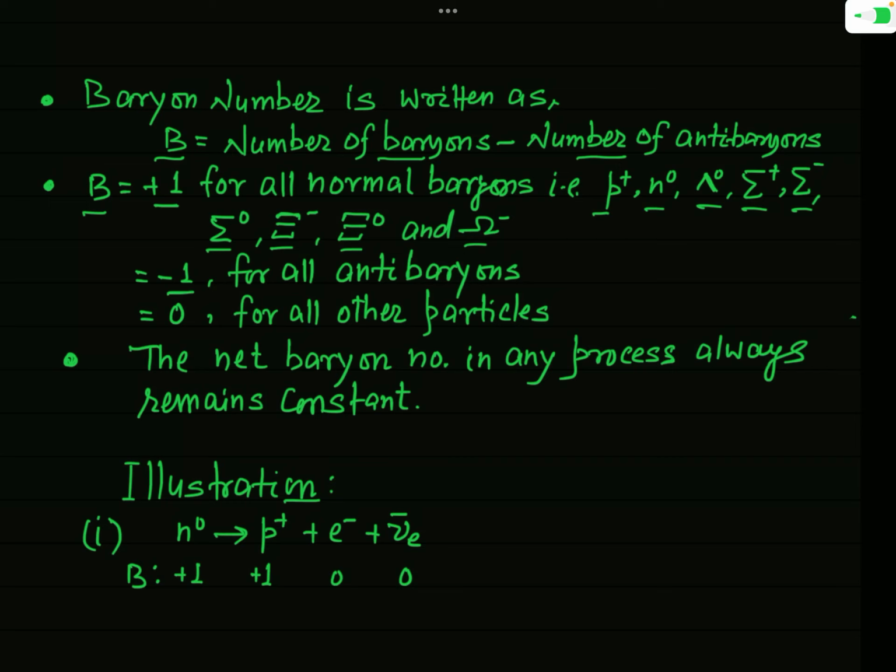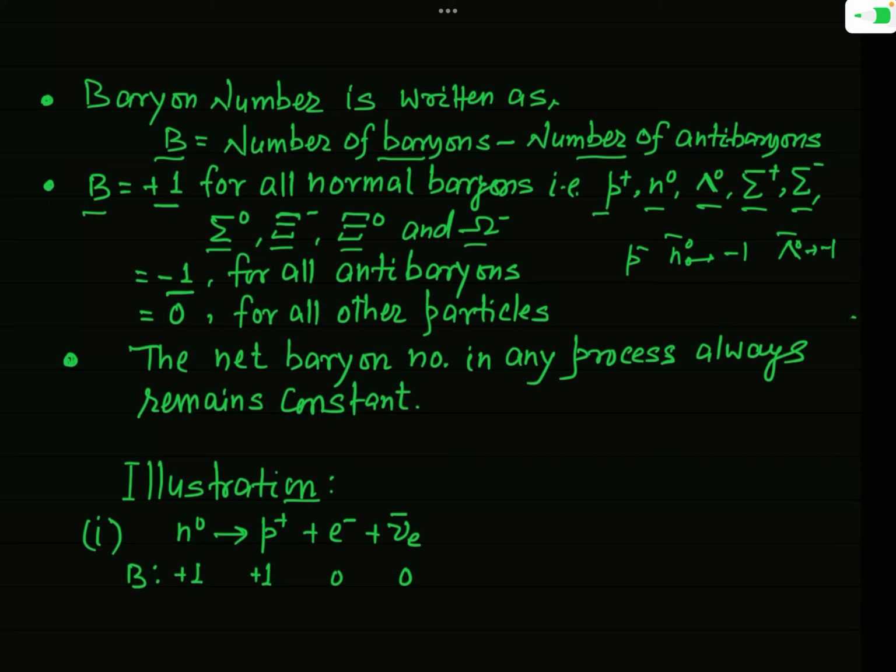It means when we write the baryon number for, let us say, P minus, that will be -1. The baryon number for N0 bar will be -1. Similarly, the baryon number for lambda 0 bar will be -1. So corresponding to all these baryons we have antibaryons, and for all those antibaryons the baryon number is simply -1.